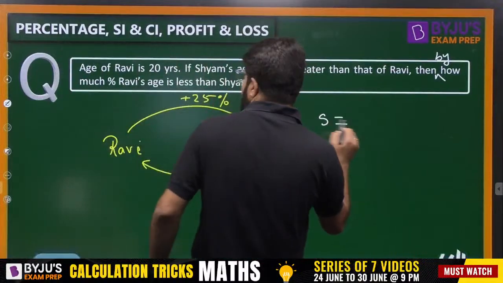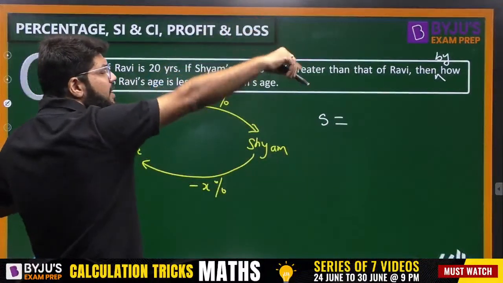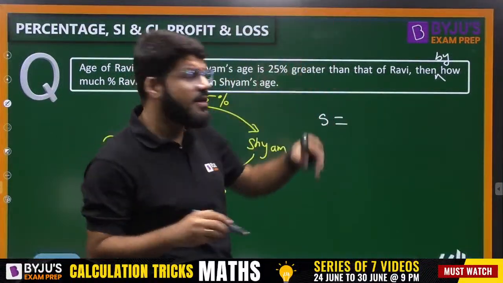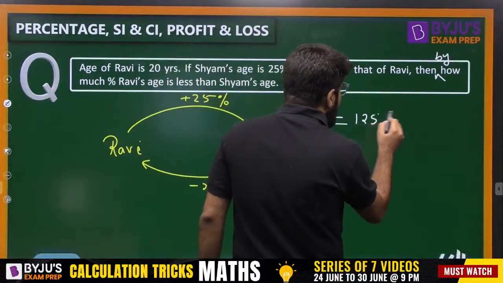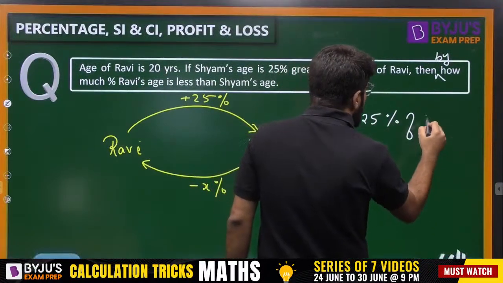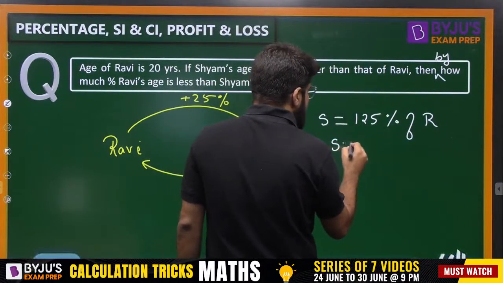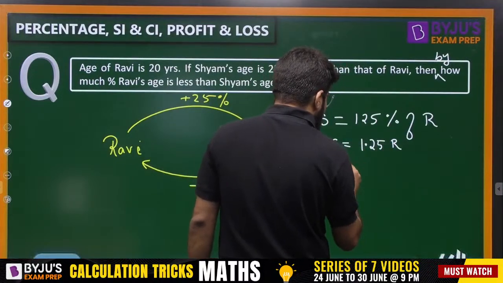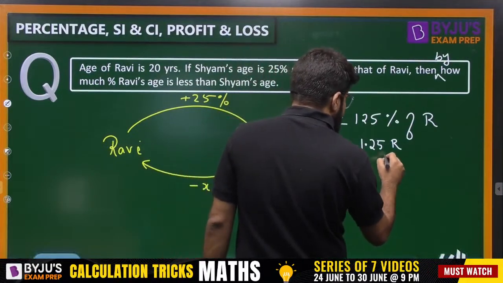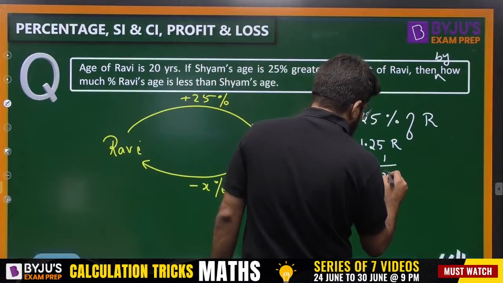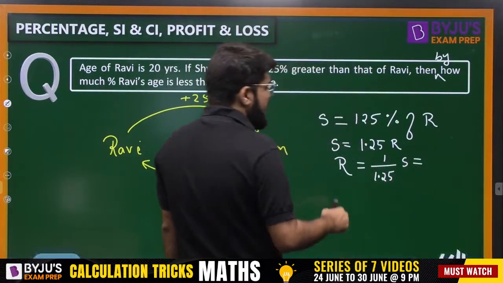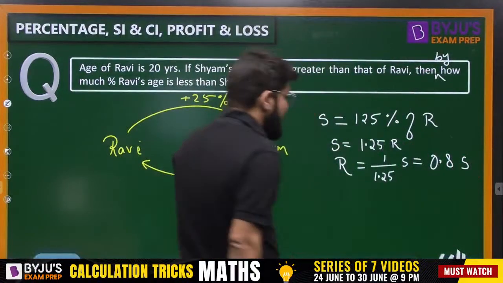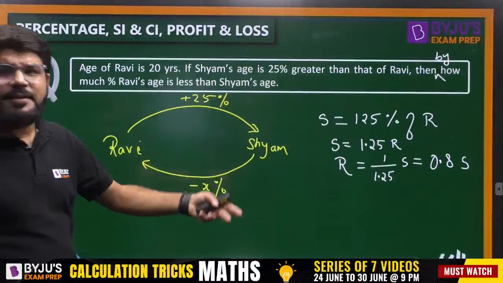Number one, Shyam's age is 25% greater than that of Ravi. And as I told you in the previous question, whenever they say 25% greater, that means directly the final value is 125% of Ravi's. So Shyam's age is 125 by 100, 1.25 times Ravi. So Ravi's age is 1 upon 1.25 into Shyam's age, and that will be precisely 4 by 5, 0.8. Ravi's age is 0.8 times Shyam's age.